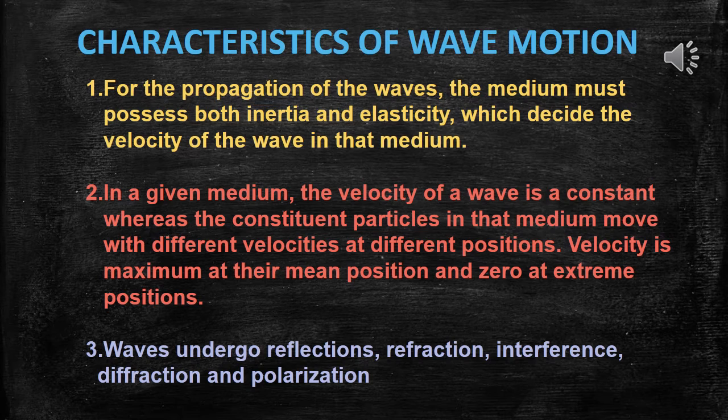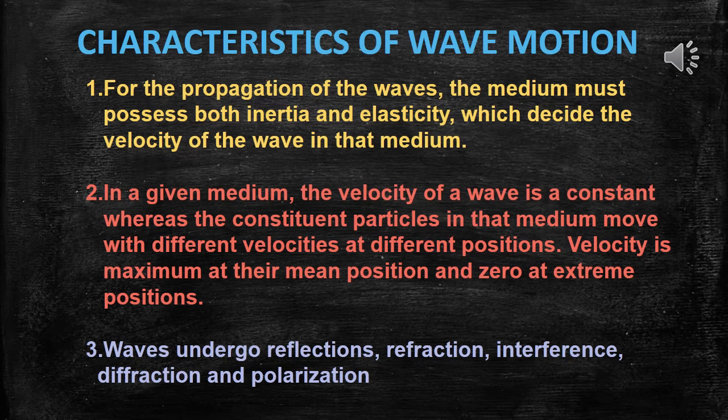Now we are going to see the characteristics of wave motion. For the propagation of the wave, the medium must possess two important properties: inertia and elasticity. Let us take the case of sound. Sound travels through air. How is it possible? Because air possesses these two important properties, inertia and elasticity. That decides the velocity of the wave in that medium.